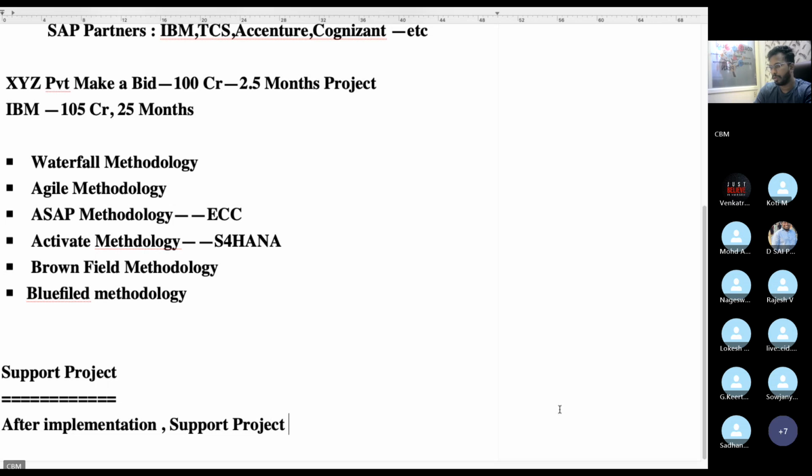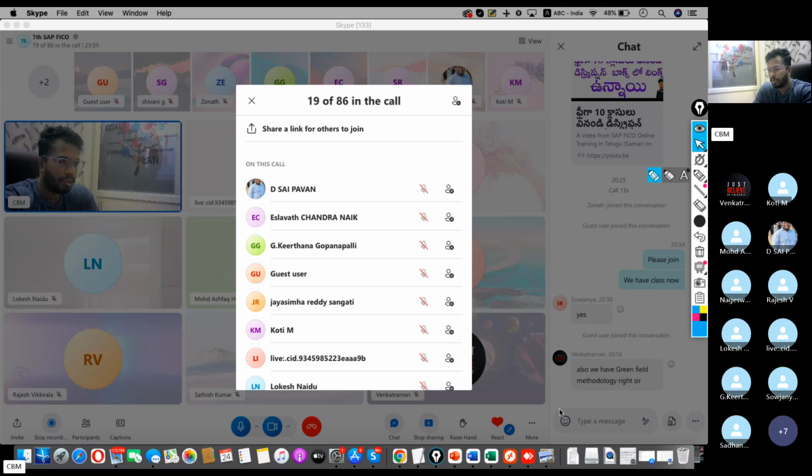Implementation part is done, then SAP end users will start work on the system. After implementation, that means the project has already moved to go live. Then the support project will be started. The implementation partner should be different and the support partner should be different.